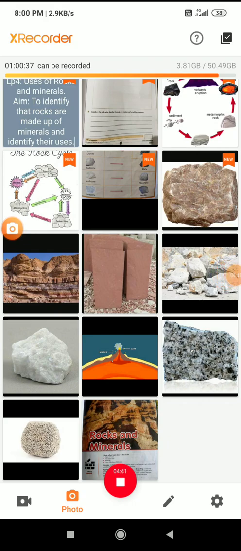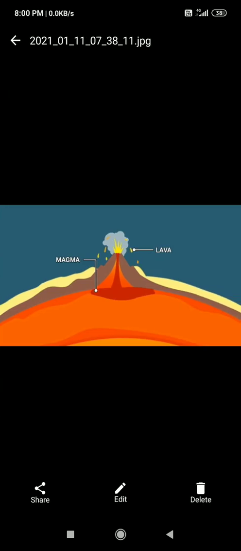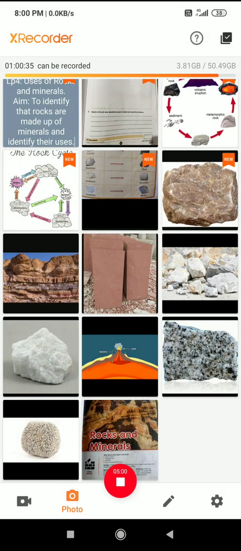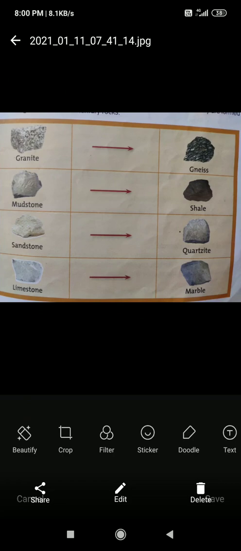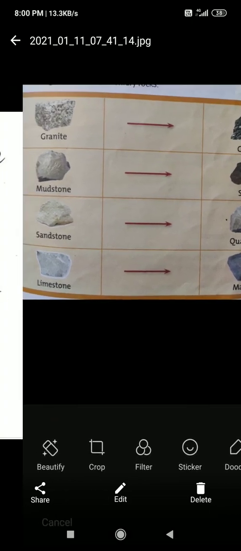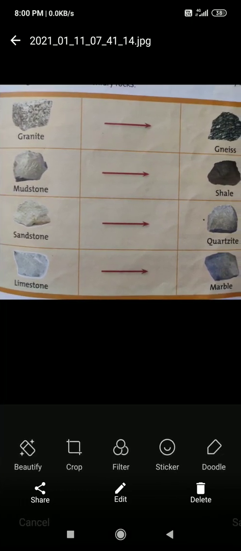Next, the last one is the metamorphic rock. What is metamorphic rock? When there is rock under high pressure, meaning more force applied on a particular area, it will change into metamorphic rock. In the content book some rocks are given: granite, mudstone, sandstone and limestone. Limestone is a sedimentary rock. Sandstone is also a sedimentary rock. Mudstone and granite are